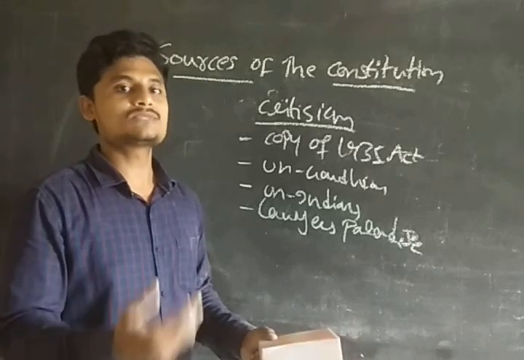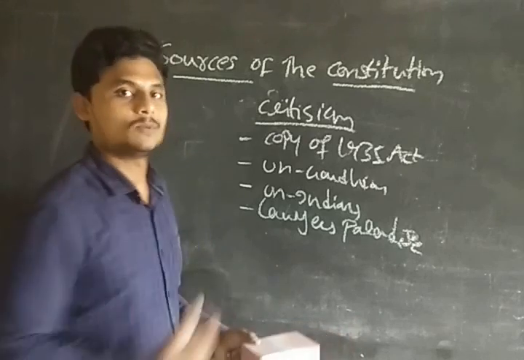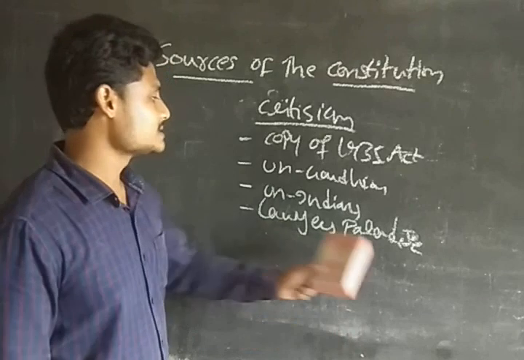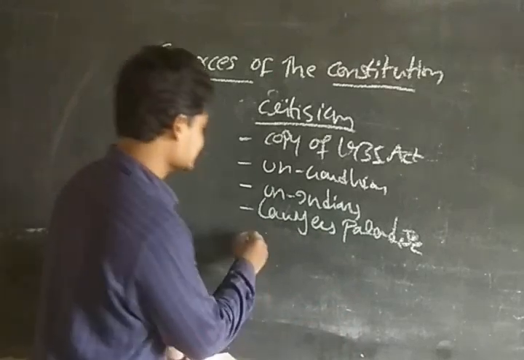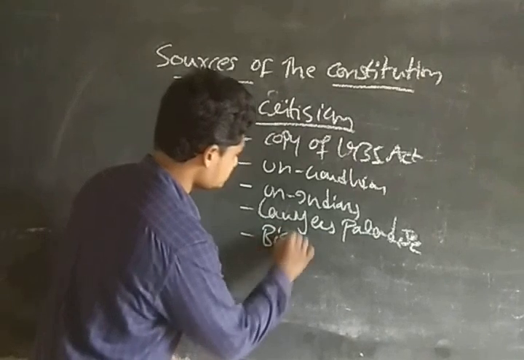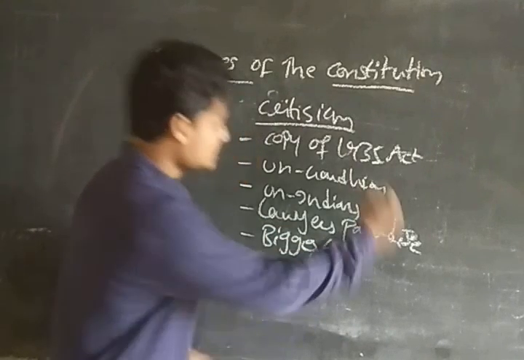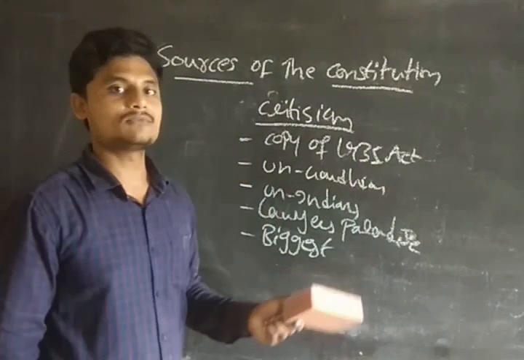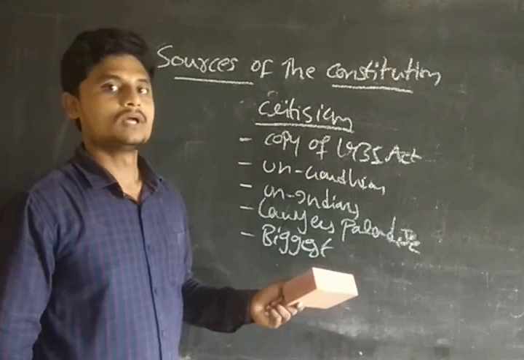But those things are very difficult for common people to understand, guys. That's why it is called the lawyer's paradise. And you can say it is the lengthiest, that is, the biggest one. Okay, so these are a few criticisms of the constitution.